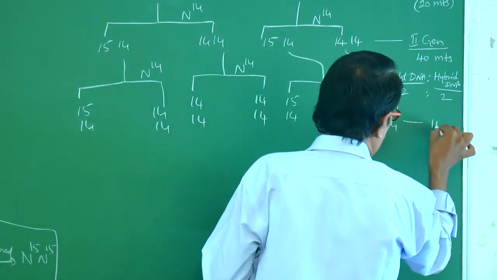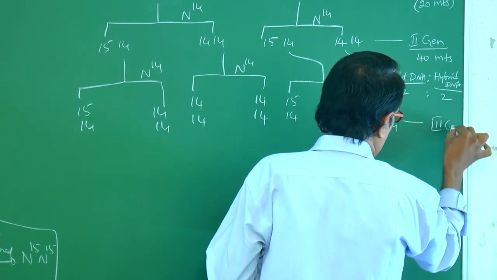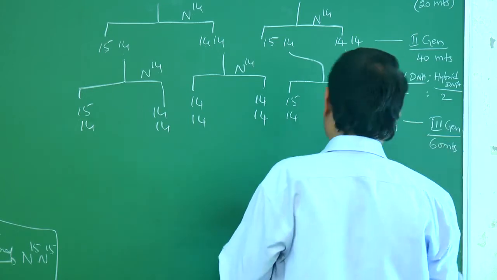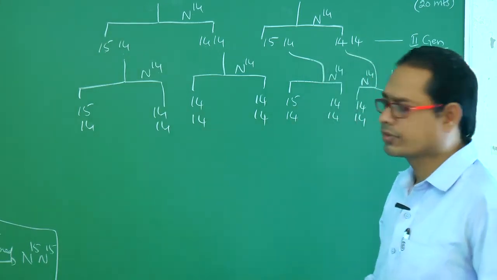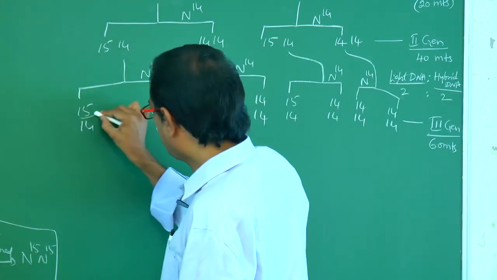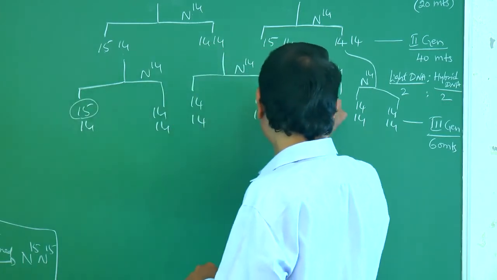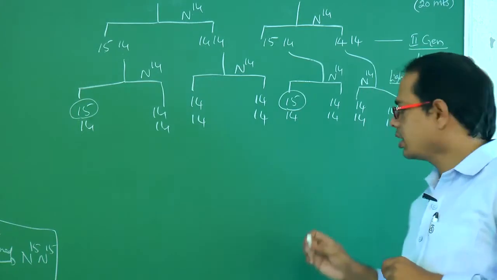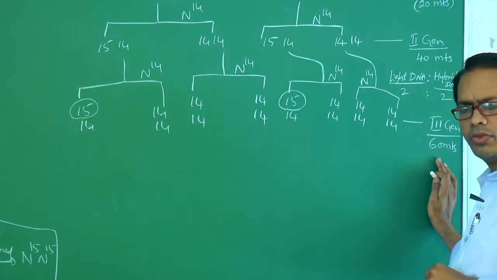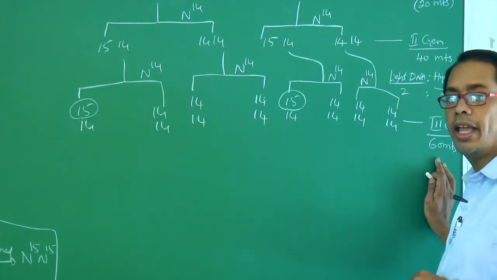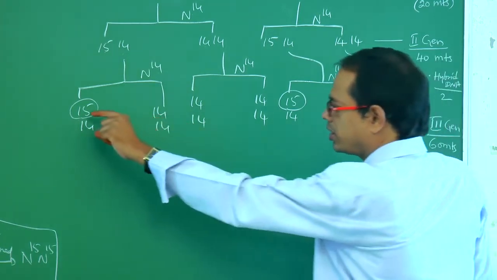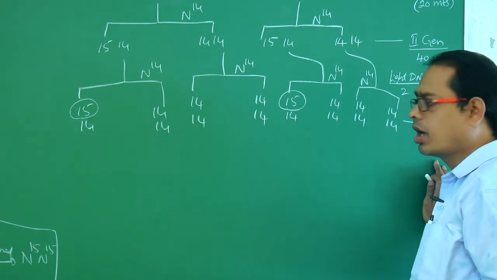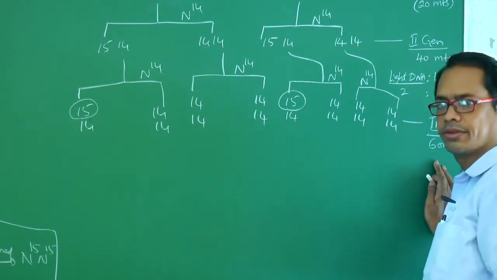This would be the third generation. Third generation time means 60 minutes. In 60 minutes, this is the 15, this is the 15, N15 is 2. Remaining all are 14. So in the third generation, the number of hybrid DNAs: this is 1, this is 1. Remaining all are light DNAs.